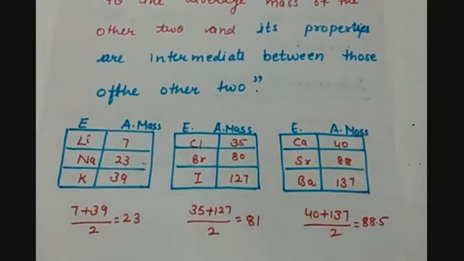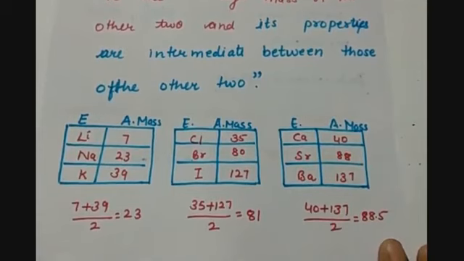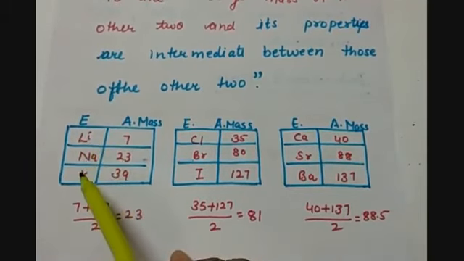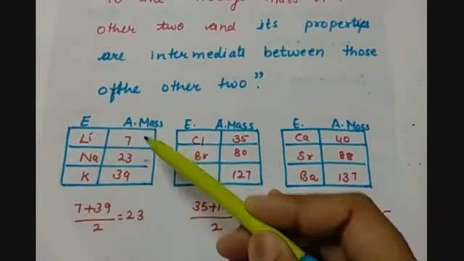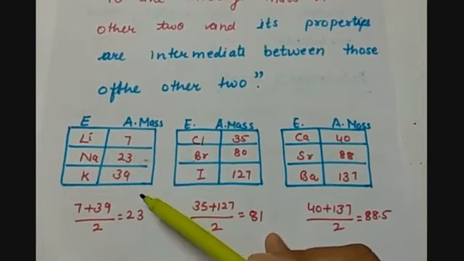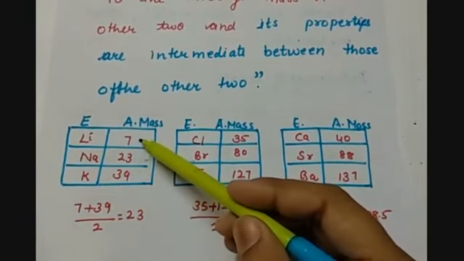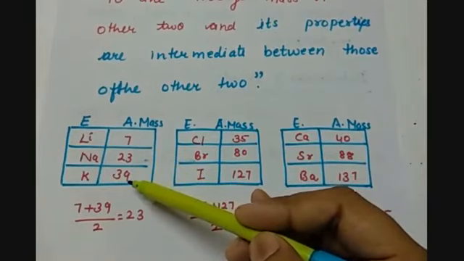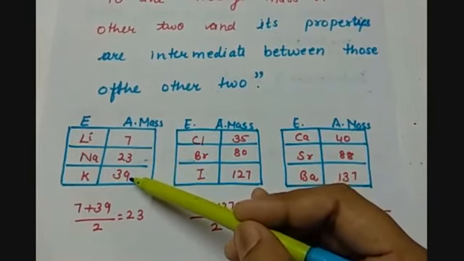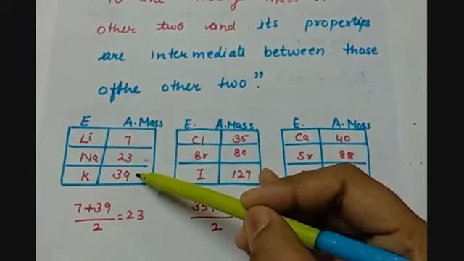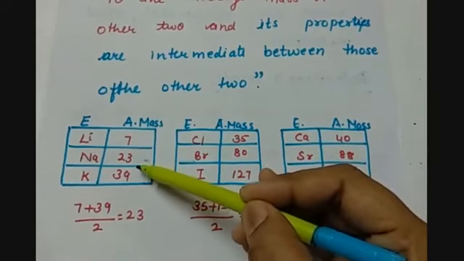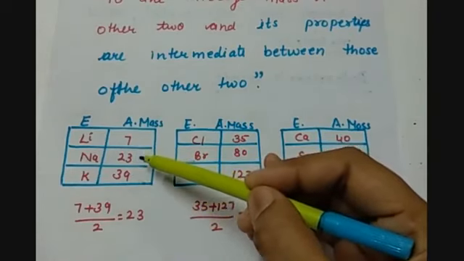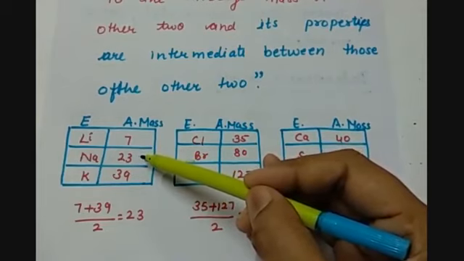You can see here, according to him, when these elements were placed according to their increasing mass, and the average of the first and the third is taken, then the average mass comes equal or nearly equal to the atomic mass of the second element in the triad.